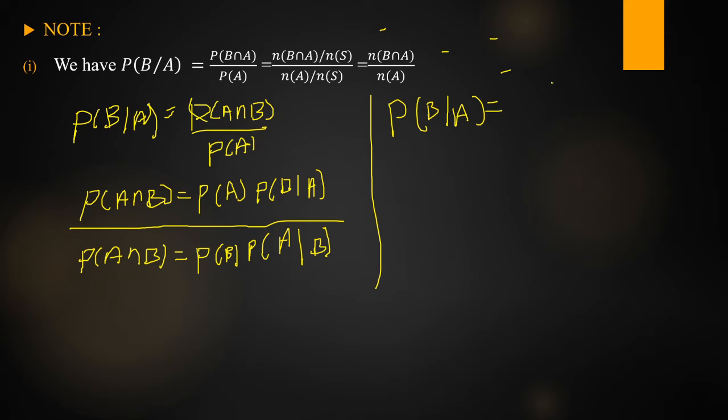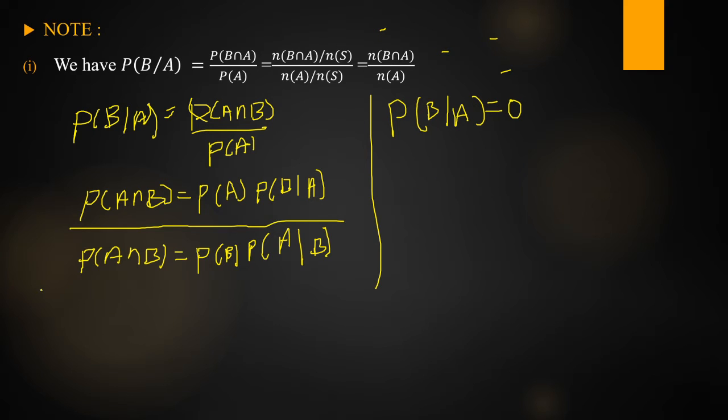So that means when A, B are mutually exclusive events, in this case the conditional probability is 0. Is it right? Got it, Mark? Yes, ma'am. It's a very, very important note. So when given events are mutually exclusive events, the conditional probability of B given A is equal to 0.